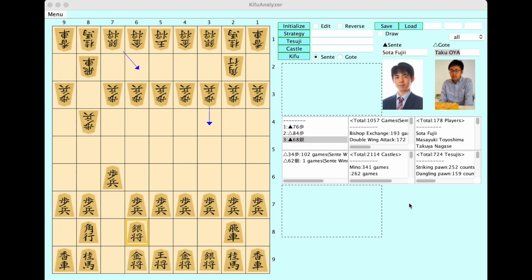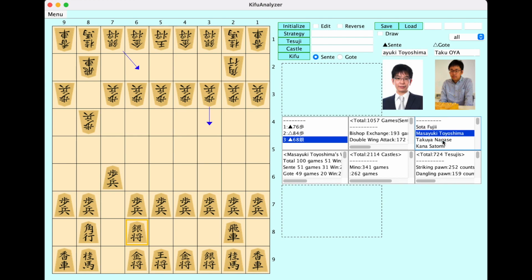After inputting the moves, this app automatically calculates a lot of information. So for example, the player's data. This is Sota Fujii's data. There are his results: the total number of games, the won games and the lost games. And also you can see the data of many professional players.